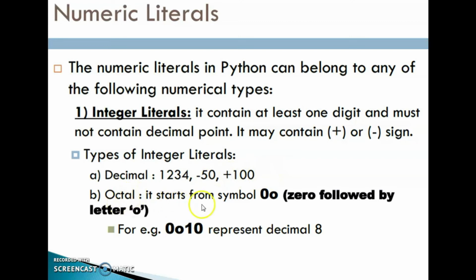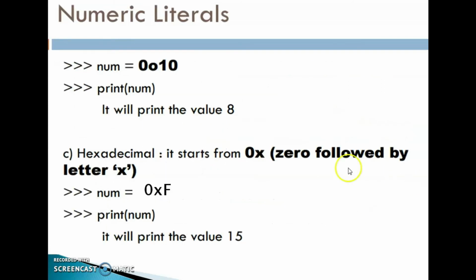Then octal, it starts from the symbol 0 followed by letter o. That is an octal value. For example, 0o10, that represents decimal 8. Okay, clear? num is equal to 0o10. print(num), it will print the value 8.